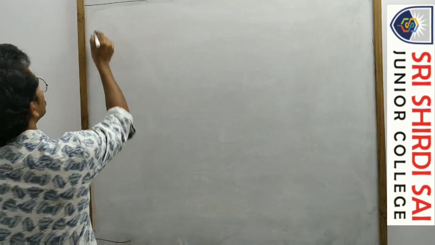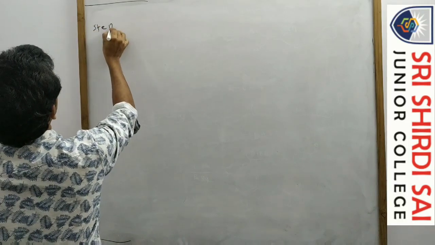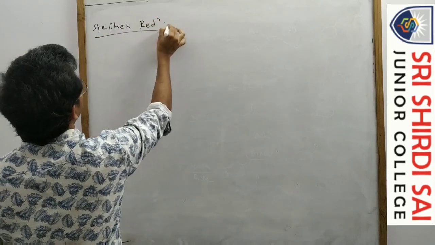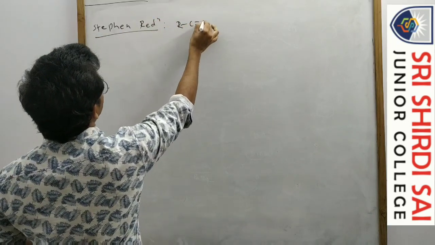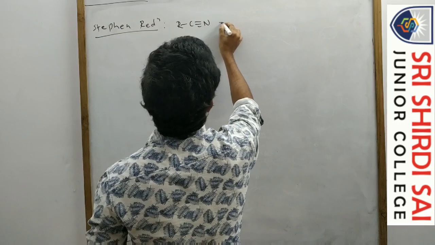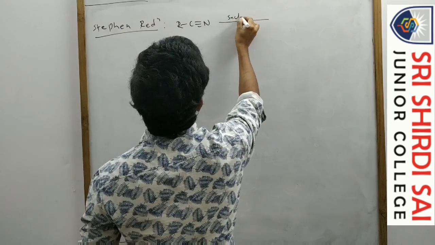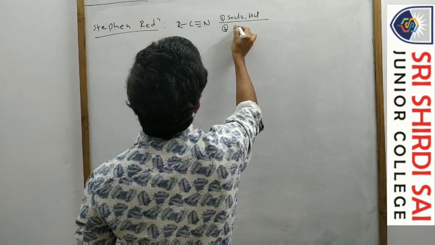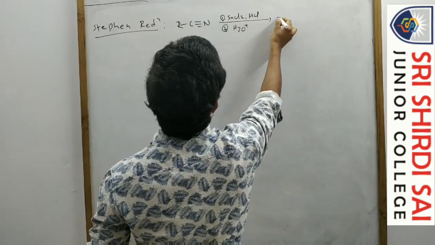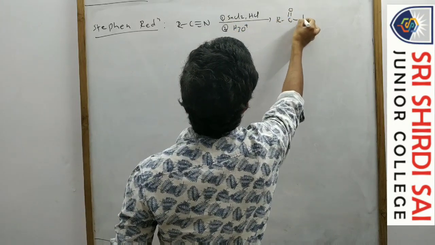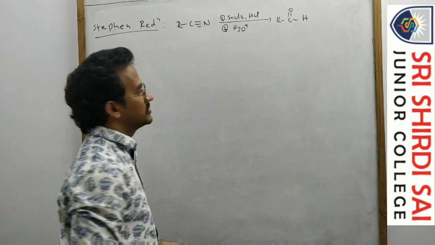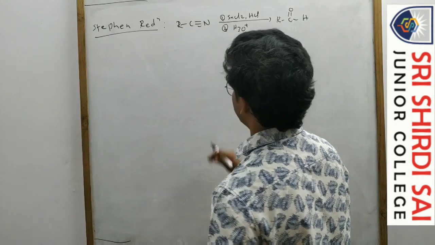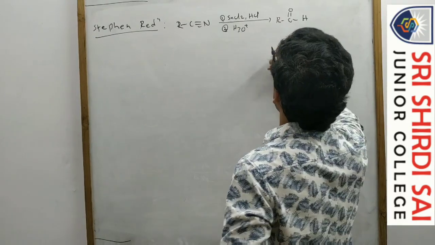Next, Stephen reduction. Stephen reduction is nothing but the conversion of alkyl cyanides with SnCl2 and HCl, followed by hydrolysis, into aldehydes. Sorry, conversion of cyanides to aldehydes.